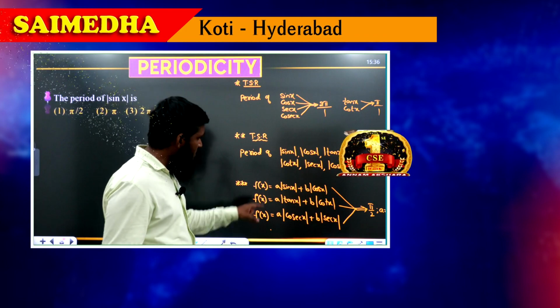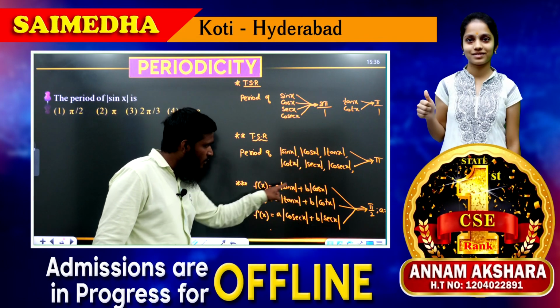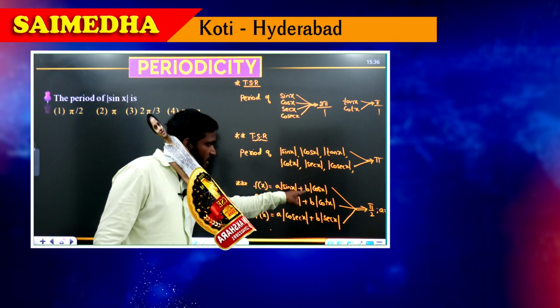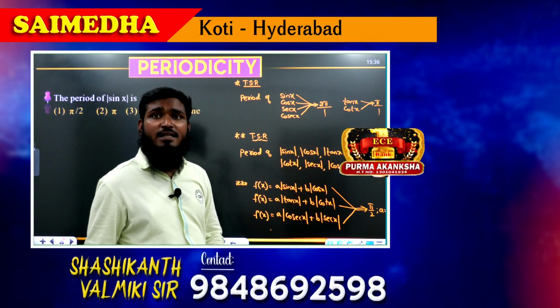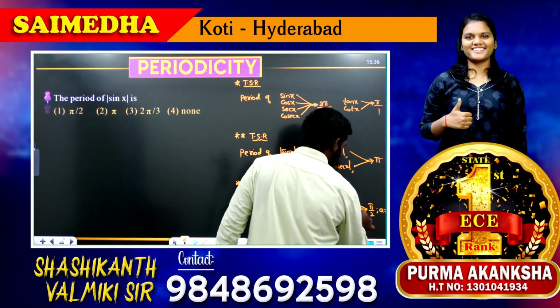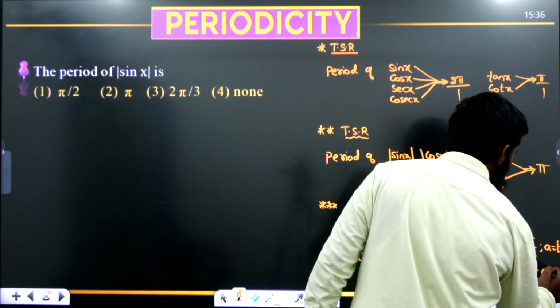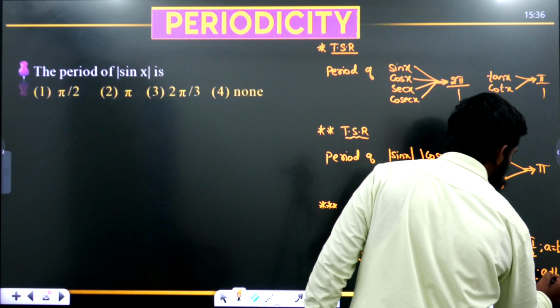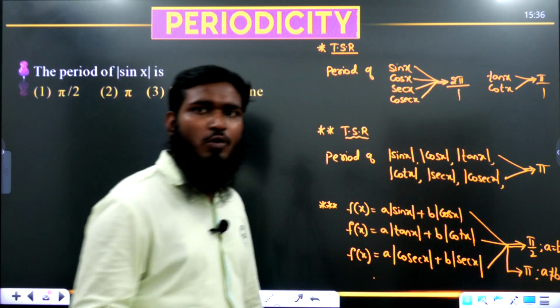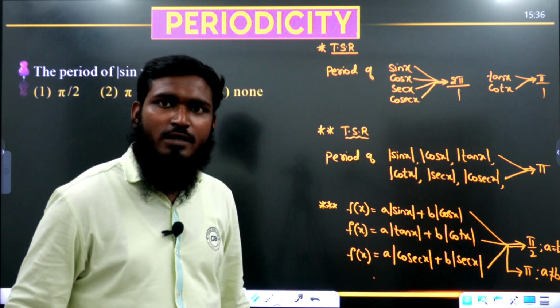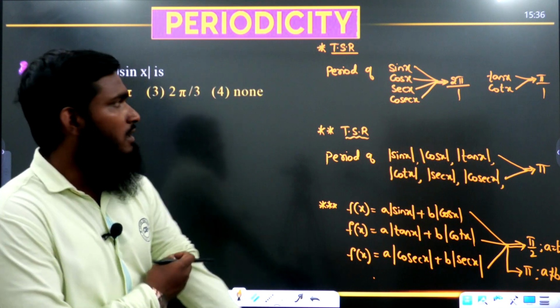Here A value and B value are the coefficients I have written. If they are equal, then we write the period as pi by 2. Similarly, if A value is not equal to B, then we have to write the answer as pi. Understood this concept?